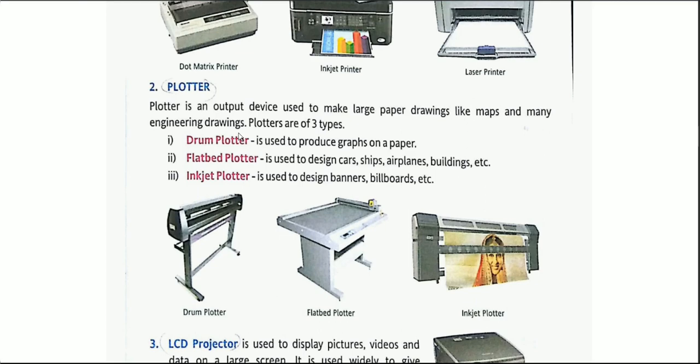So for printing such kind of papers, maps and other things, these plotters are being used. Again, the plotters are of three types. First one, drum plotters. It is used to produce graphs on a paper. Basically, these are used to make graphs. Second one, flatbed plotter, used to design car, ship, airplane, buildings, etc. Basically, the design of these things is made over there using this flatbed plotter.